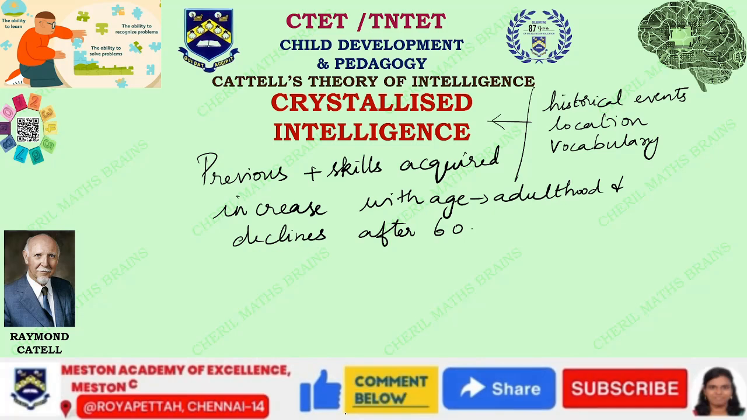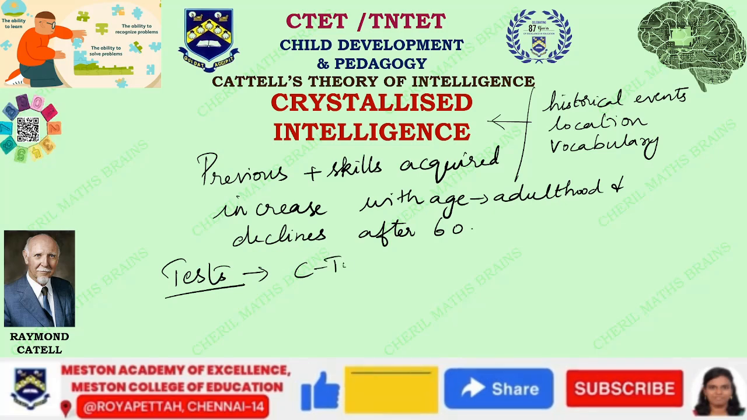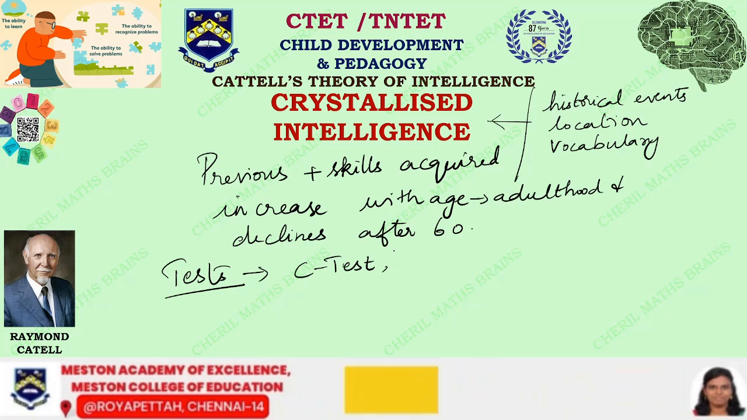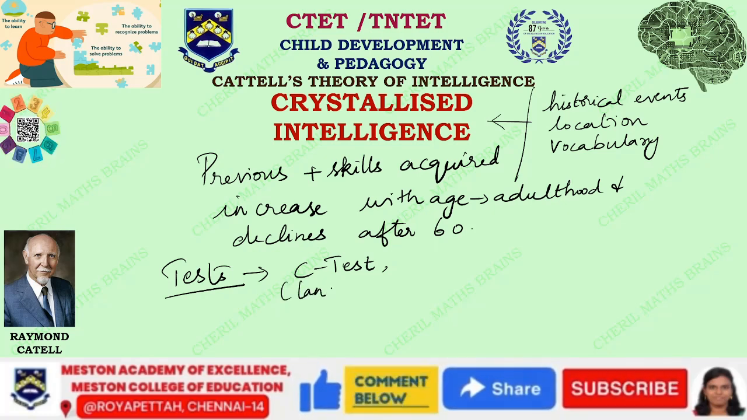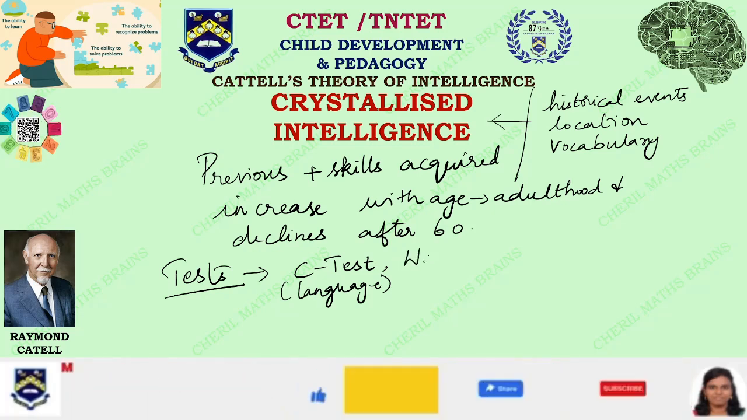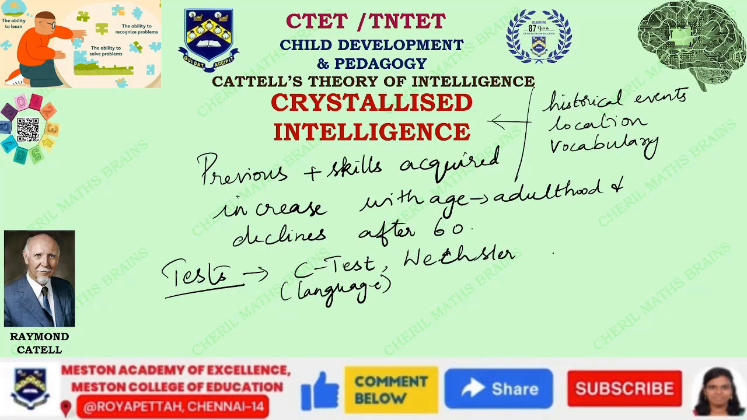Even for crystallized intelligence, we have certain measurement tests. What are the tests we have? We have one test called CTET, a very basic test which will understand the language component. And as we saw the Wechsler's test for children, we also have the Wechsler's Adult Intelligence Scale, which is used for adults.